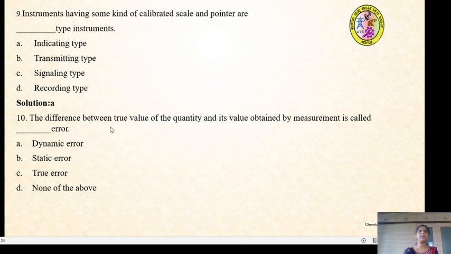So the difference between the true value of the quantity and its value obtained by the measurement is called dash error, dynamic error, static error, true error, none of this. I hope you are getting the answer. For 10th question, the answer is static error. In order to answer, you have to thoroughly know the static and dynamic characteristics of an instrument.